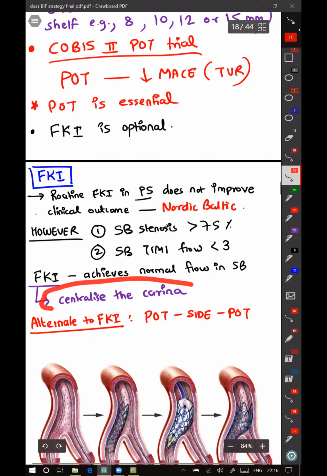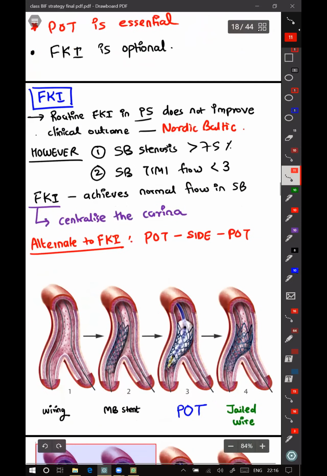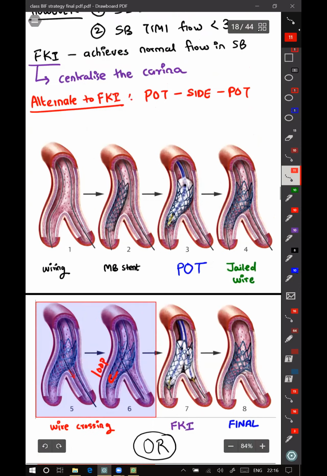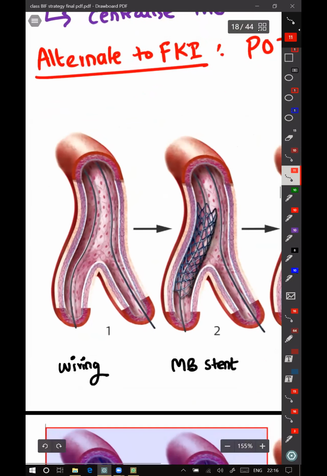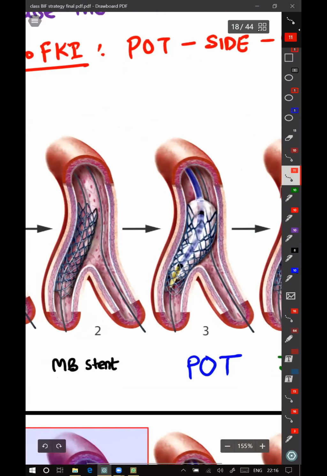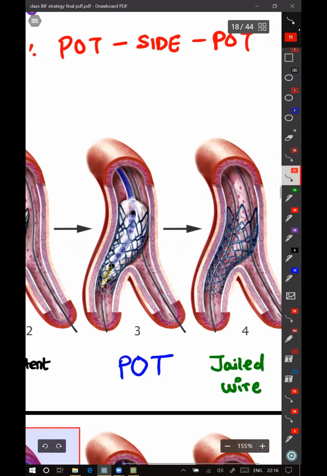The advantage of FKI is it centralizes the carina. Alternate to FKI is to do POT side POT. I will tell what is POT side POT. Again, coming to the same steps. So there are 2 wires, one in main vessel, one in side branch. Then over the main branch wire, we have brought in a stent which is sized according to the distal main vessel, causing a malposition in the proximal segment. To correct that malposition, we have done POT, and the distal marker of the balloon is at the carina while doing a POT. So by doing a POT, we are opposing this part to the vessel wall.